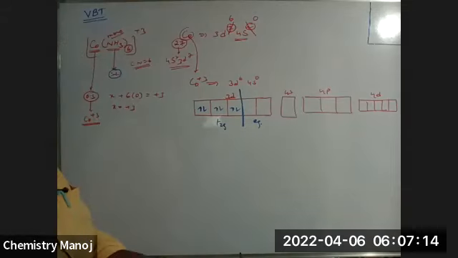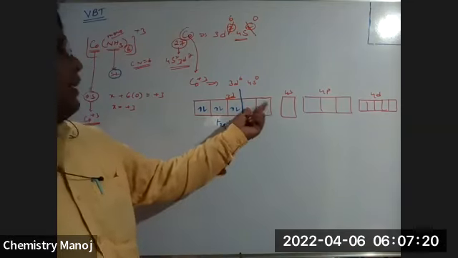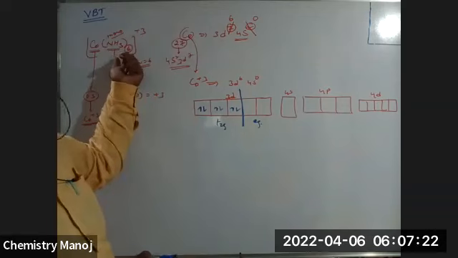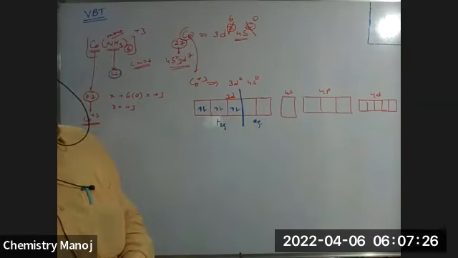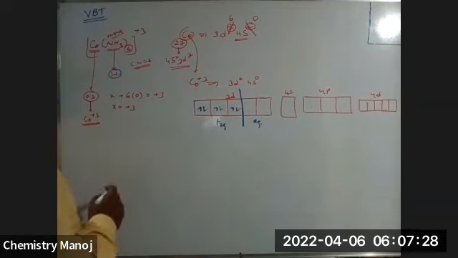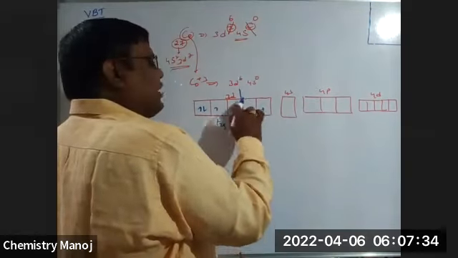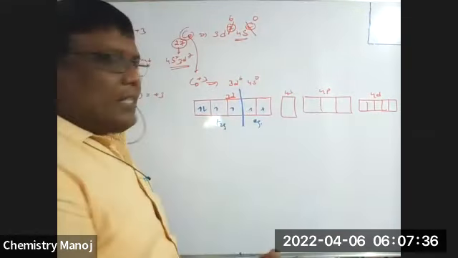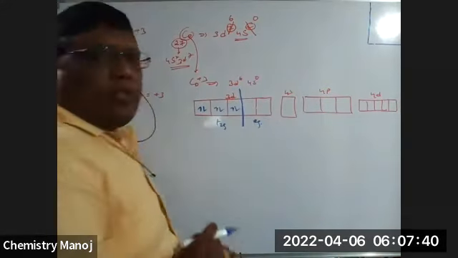Now, are all the unpaired electrons paired or not? Yes, sir. Why are these unpaired electrons paired up? Because of the presence of a strong ligand. If it is a weak ligand, the electronic configuration is like this only, no change. But in the presence of a strong ligand, these eg electrons entered into the t2g.